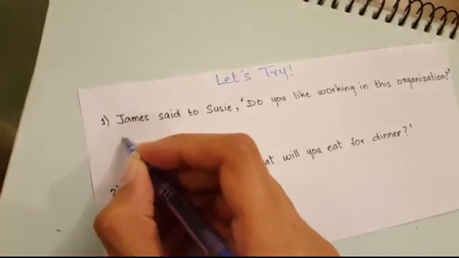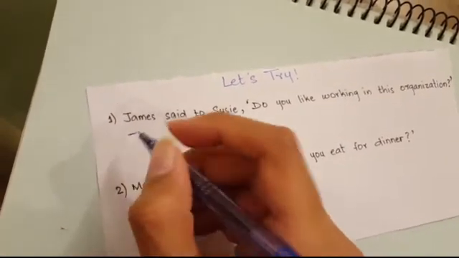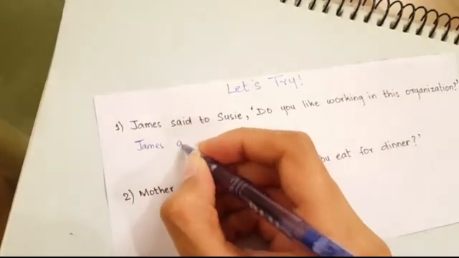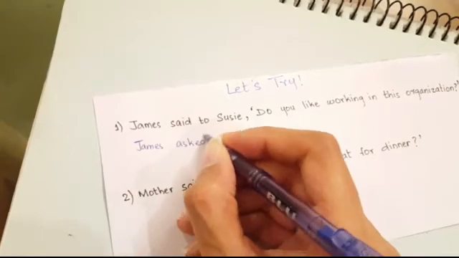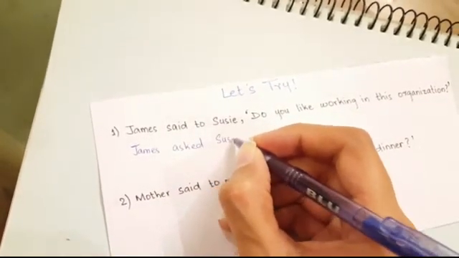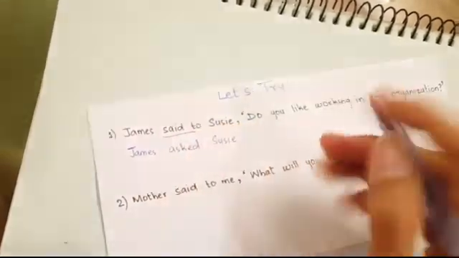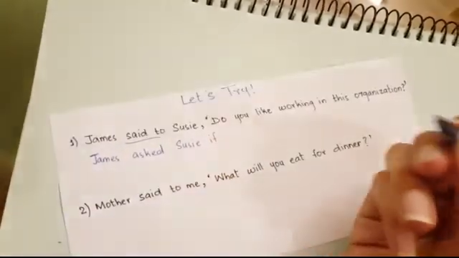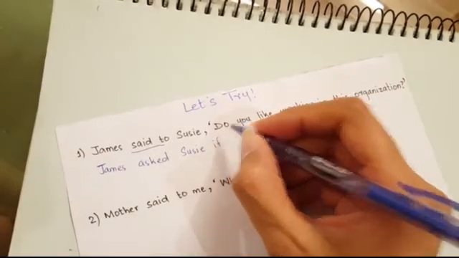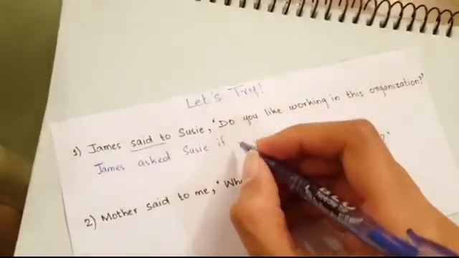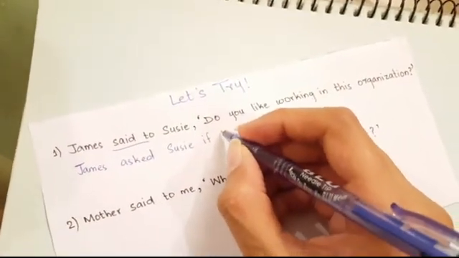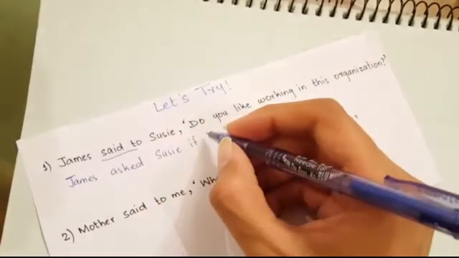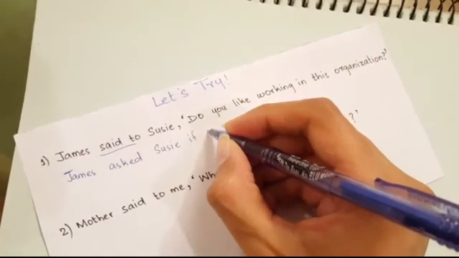So, first change that we are going to make here is said to will change into asked. So the answer would be James asked Susie. So said to has been changed into asked. The additional words that we are going to use, if. Do will be removed. It's an auxiliary, so we are not going to bring it down into the reported speech. If, you will be changed into first Susie. Which pronoun are we going to use? If, she.